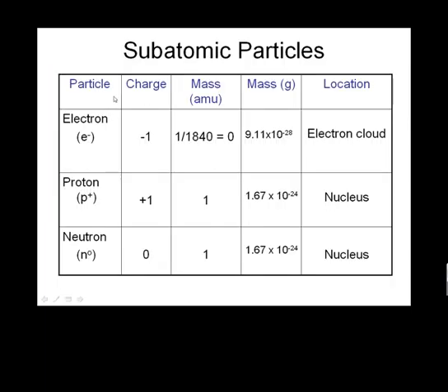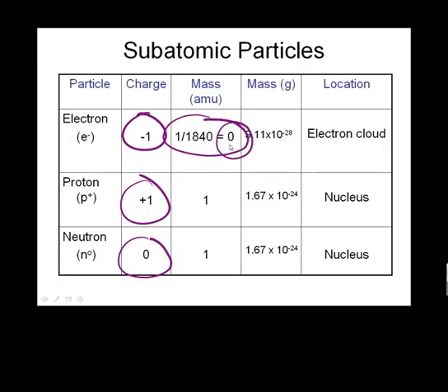And so now we know that electrons have a negative 1 charge, and protons have a positive 1 charge. Neutrons have no charge. Electrons have a very small mass, which is 1/1840 AMU. However, we're going to consider that about 0 AMU. Protons are 1 AMU. Neutrons are 1 AMU.